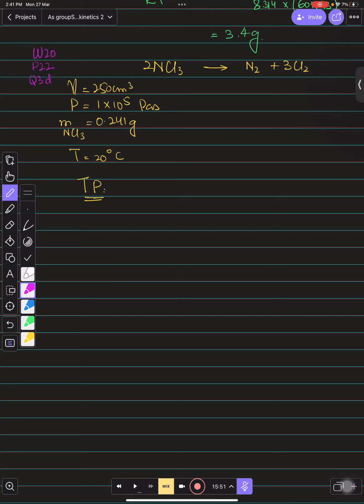First of all, you have to find the moles of NCl3. How will we find the moles of NCl3? It is the mass already given to you divided by Mr. The mass is 0.24, and the Mr is, with 3 chlorines, 35.5 times 3, which becomes 106.5. Add 14 to it and it would be 120.5.